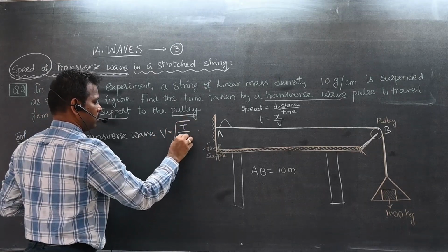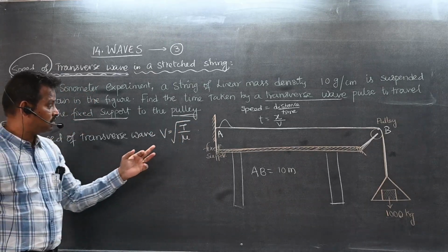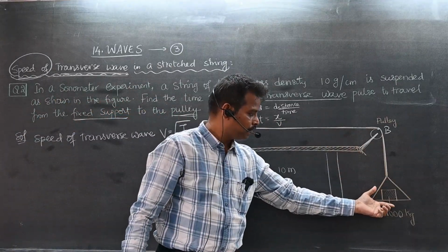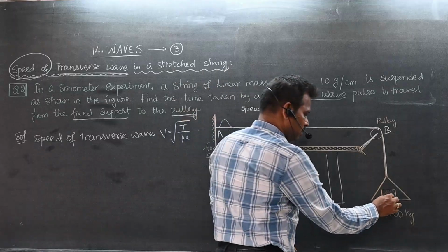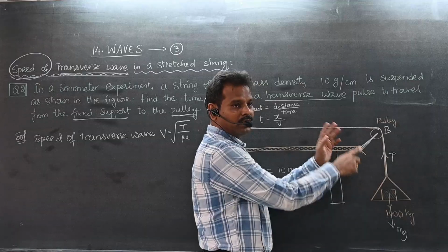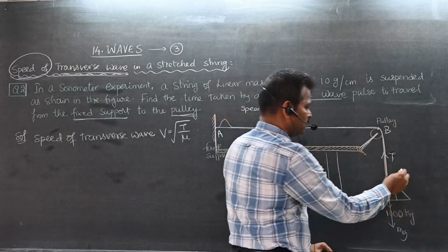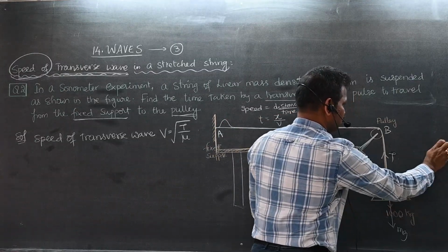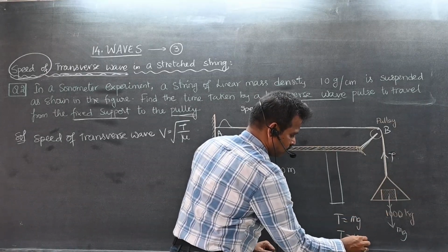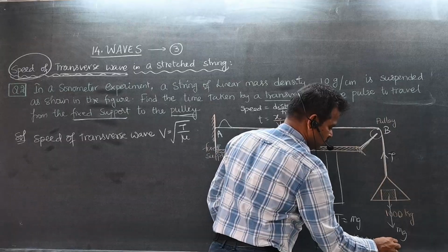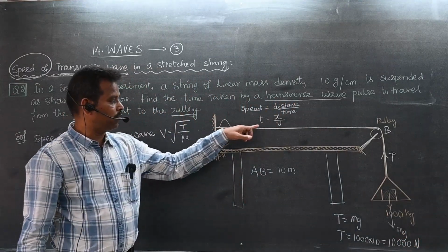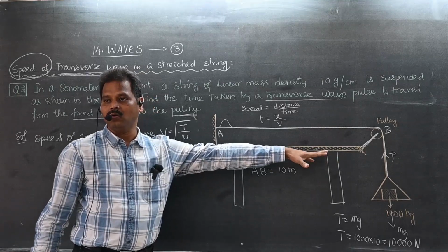Root T by mu. But what is the tension in the string? Tension is created by whom? This load. So here mg is acting downwards, tension acting upwards. It is not moving at all. It is in equilibrium. So can I say tension T is equal to mg. So what is the tension? 1000 into 10. That is 10,000 newtons. The tension produced in this thing is 10,000 newtons.